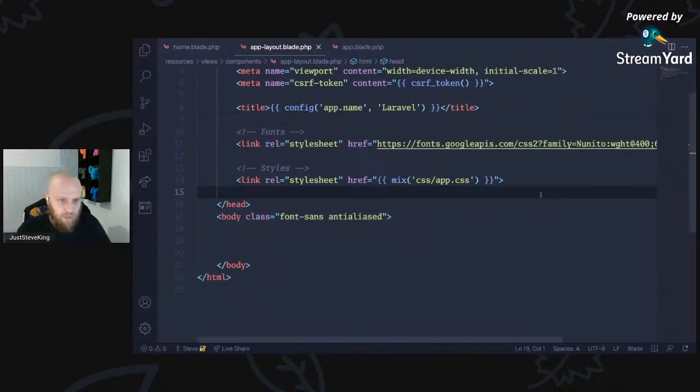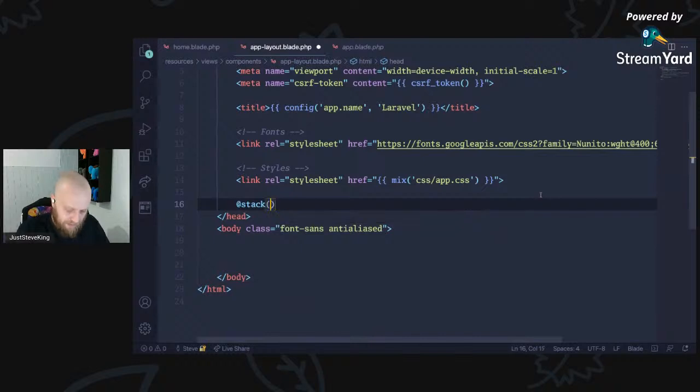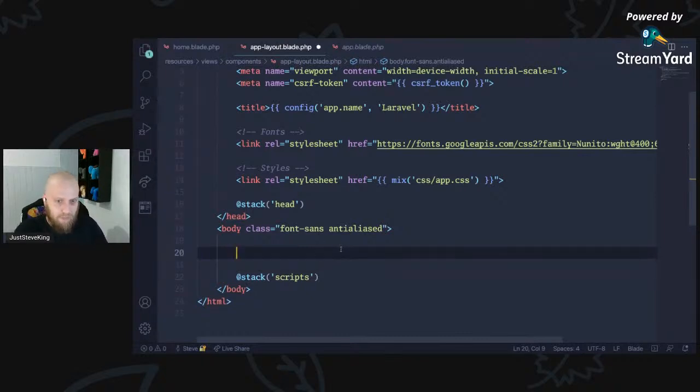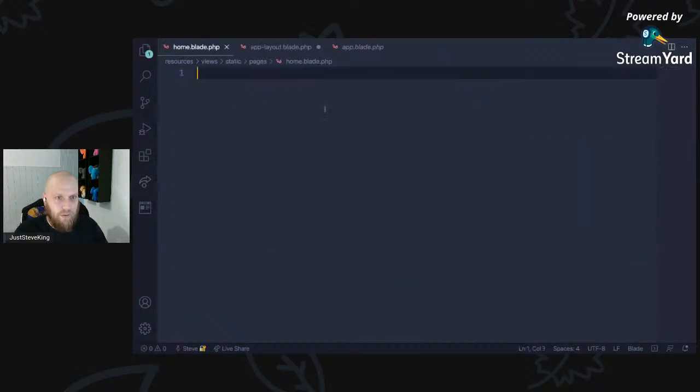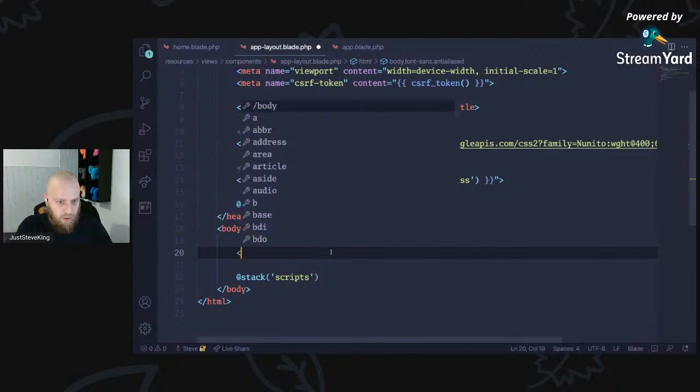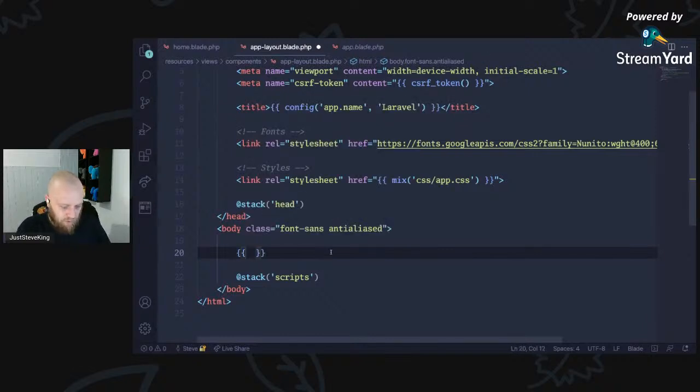So the other thing that I typically do here is I create a stack up here for the head, and then I create a stack down here for any scripts. And this is going to be our main layout up here. We'll have a slot in here for the main body, and then this will just extend it, so I can go x-app-layout. There's our app layout. Just going to extend it, and then this, I believe, I can just do slot.